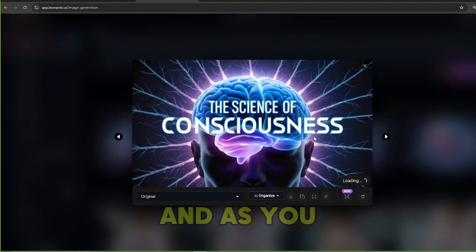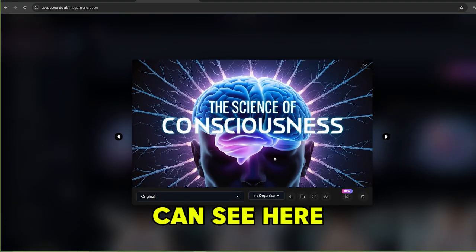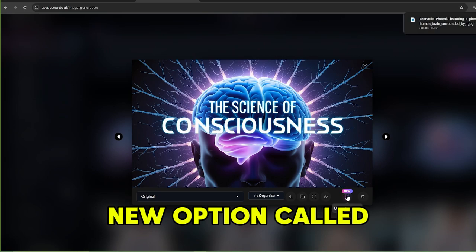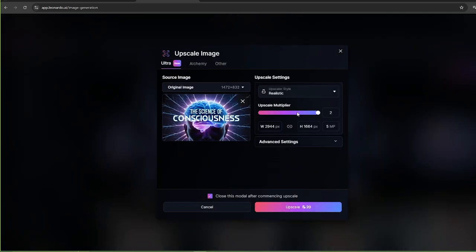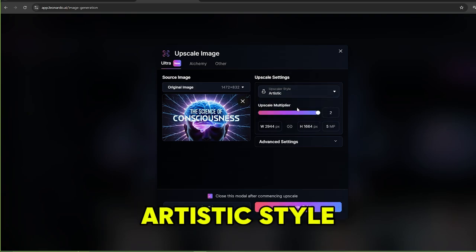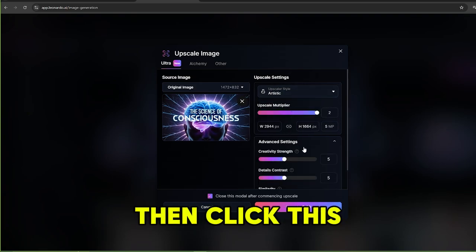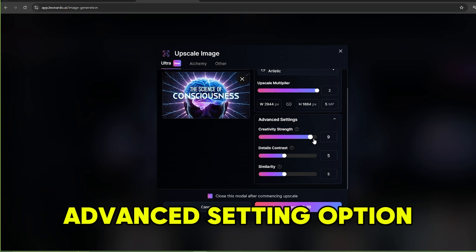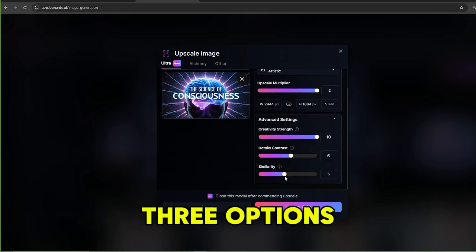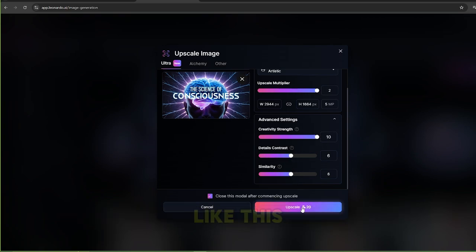Click this image, and as you can see here, there is this new option called Upscale the Image. Now, select this option, then you need to select this artistic style. Then, click this Advanced Setting option. Here you can play with these 3 options. I'm going to increase these 3 meters like this.